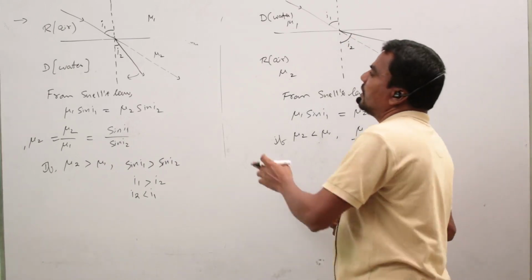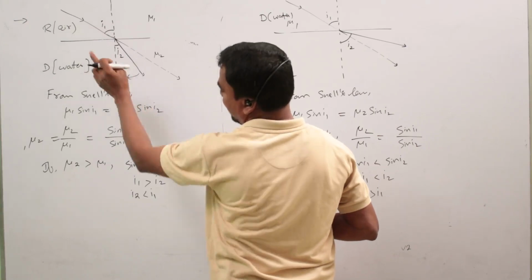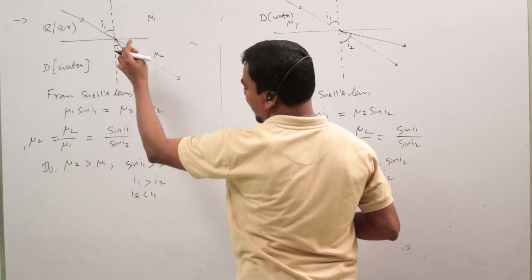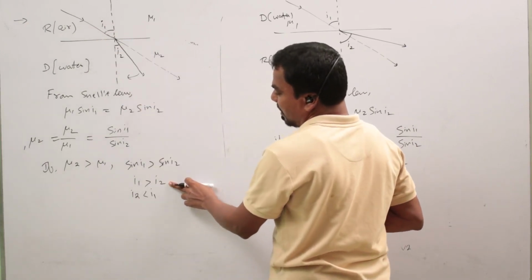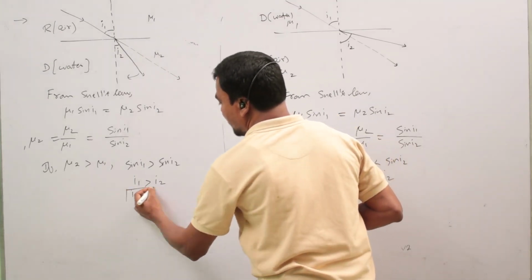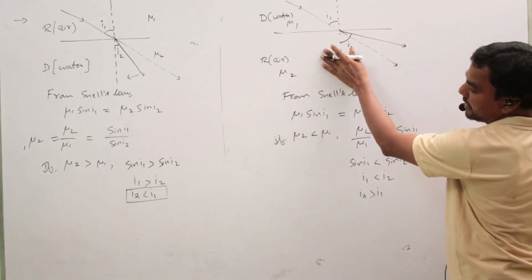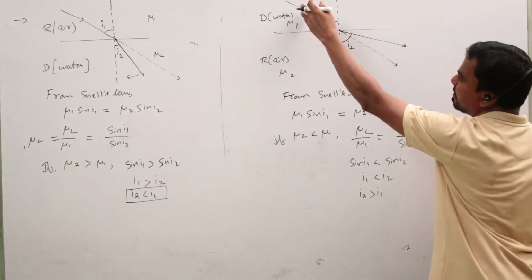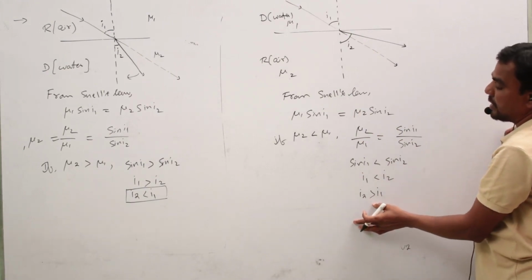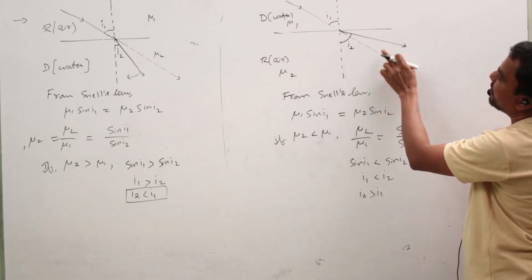Observe it clearly. When a light ray comes from rarer to denser, the angle of incidence is greater than the angle of refraction, or the angle of refraction is less than the angle of incidence. But when a light ray comes from the denser medium to the rarer medium, the angle of refraction is greater than the angle of incidence, so the refracted ray compulsorily bends away from the normal.